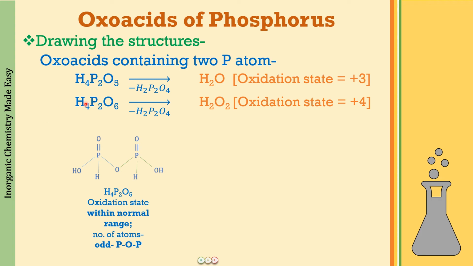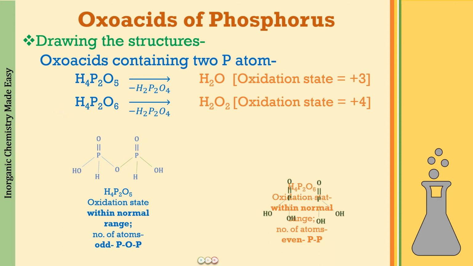So we have H4P2O6. The answer that you will be getting after subtracting the common unit is going to be H2O2. So 2 hydrogens and 2 oxygens, and the oxidation state for phosphorus is going to be +4. Again, this oxidation state is within the normal range, and the number of oxygen atoms is going to be an even number. So this is going to be what linkage?